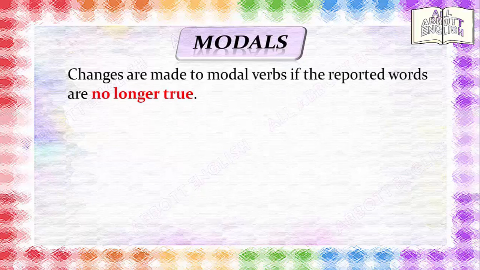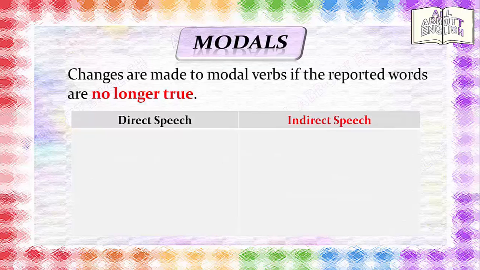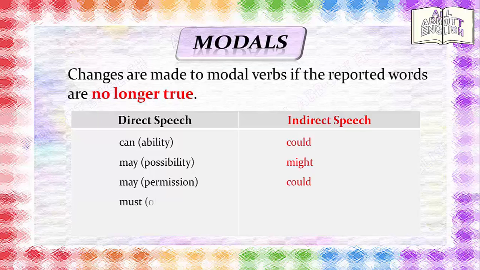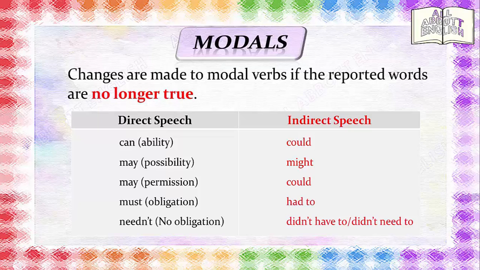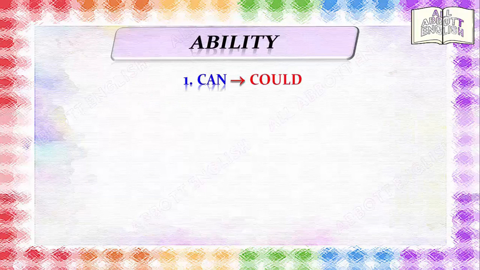Similarly to tenses, modals change in indirect speech if the reported words are no longer true or are out of date. Can becomes could. May becomes might. May becomes could. Must becomes had to. Needn't becomes didn't have to, or didn't need to.